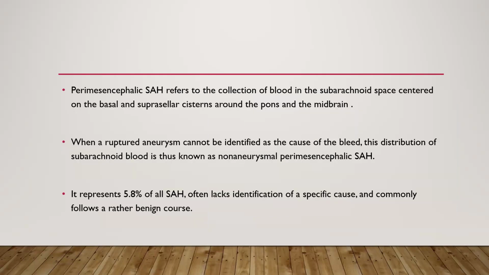Now, perimesencephalic SAH refers to a collection of blood in the subarachnoid space centered on the basal and suprasellar cistern around the pons and midbrain. When a ruptured aneurysm cannot be identified as a cause of the bleed, this distribution of subarachnoid blood is known as non-aneurysmal perimesencephalic SAH. It represents 5.8% of all SAH, often lacks identification of a specific cause, and commonly follows a rather benign course.